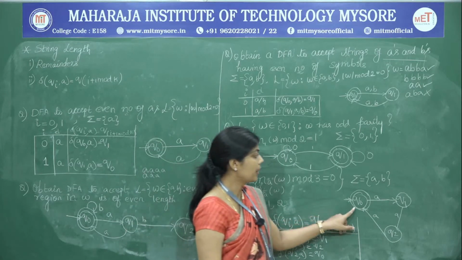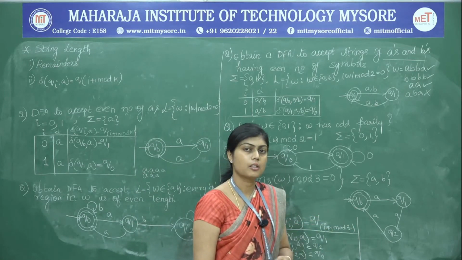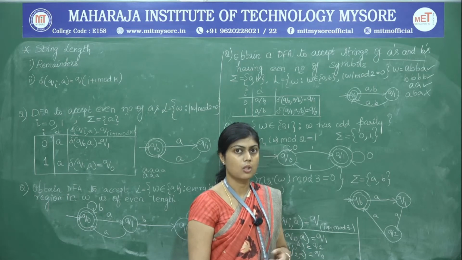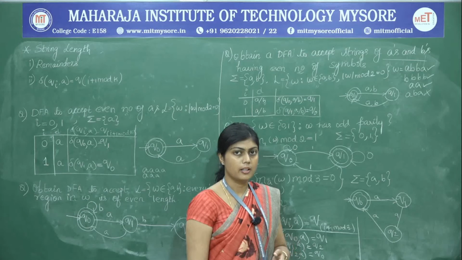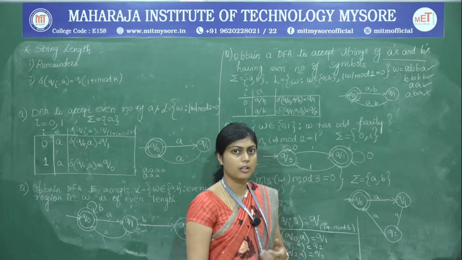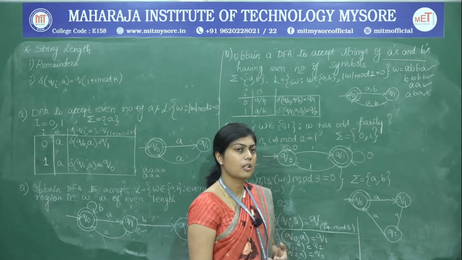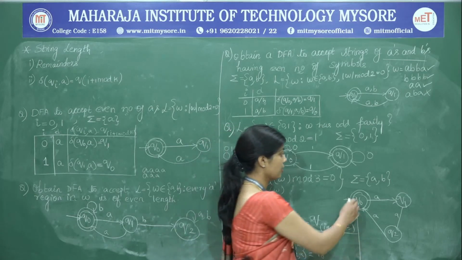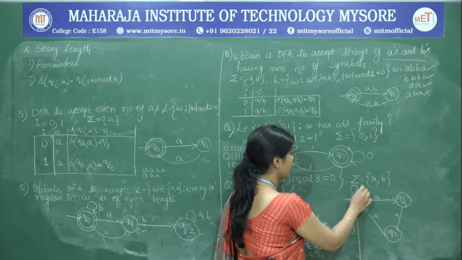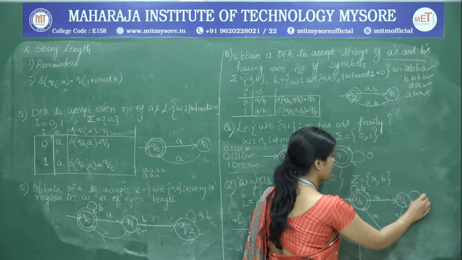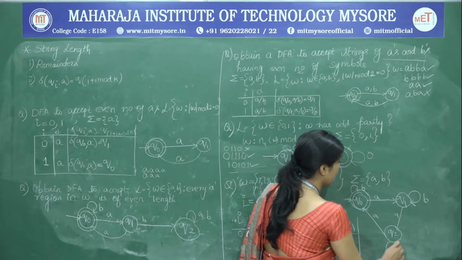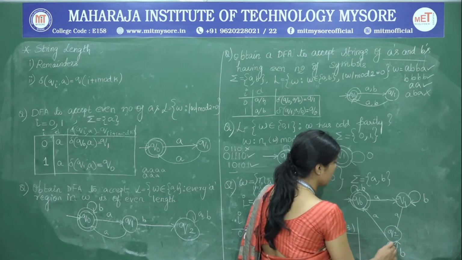When we pick up B's, we do not have any constraint on the order or pattern or on the starting or ending. So, there is no constraint on the appearance of B's in the string. Therefore, it is easy for us to define the transitions. On Q naught it can have any number of B's, again on Q1 it can have any number of B's, and at Q2 we have any number of B's.